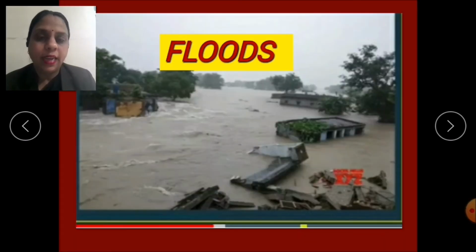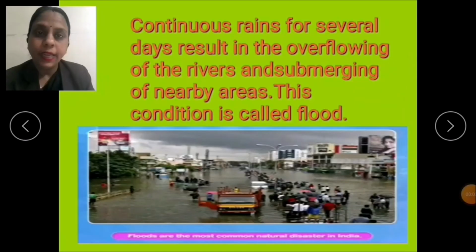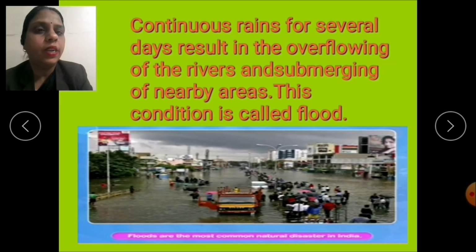Floods, another natural disaster, occur due to heavy rainfall. Actually, children, what happens when it rains heavily? All the water does not seep through the soil. So, children, most of the water accumulates over the land, causing waterlogging. Continuous rain for several days results in the overflowing of the rivers and submerging of the nearby areas. This condition is called a flood.